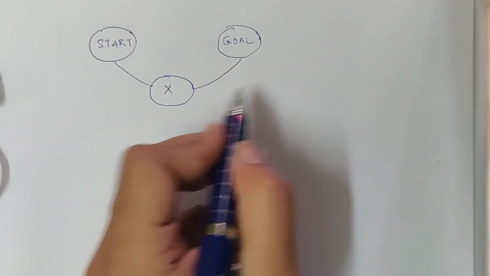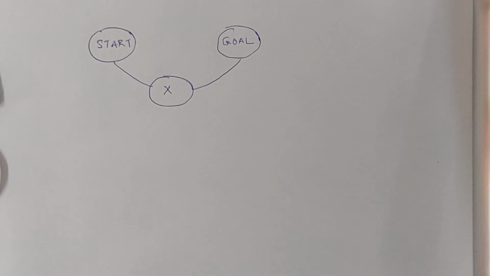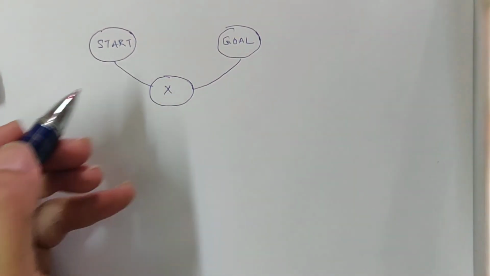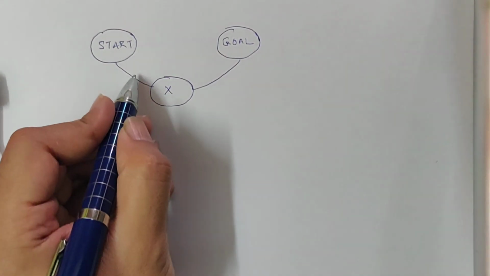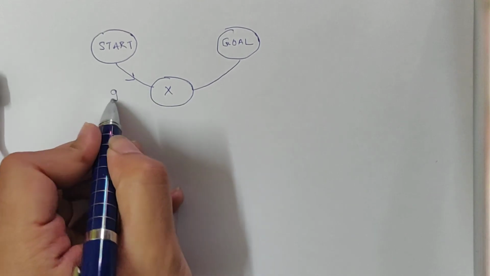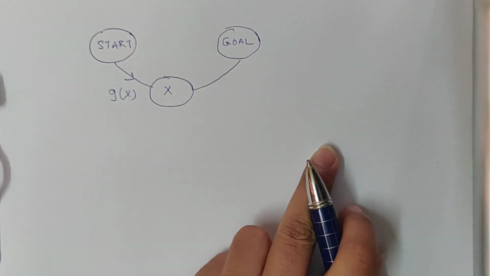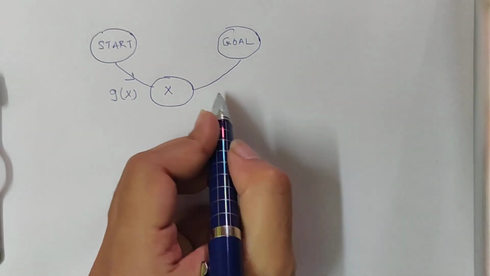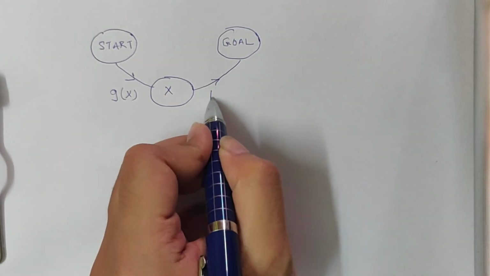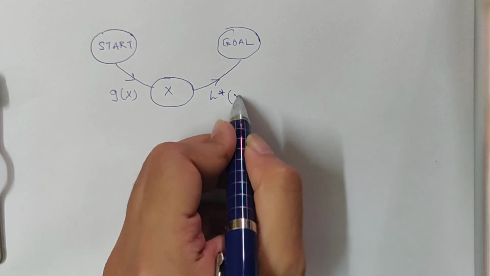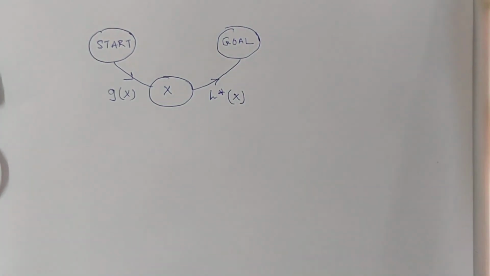This is the optimal path. So from start to X, what is the cost incurred? G of X. And from X to goal, what is the cost incurred? Since this is the optimal path, it will be H star X.